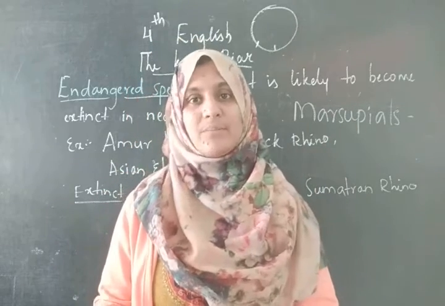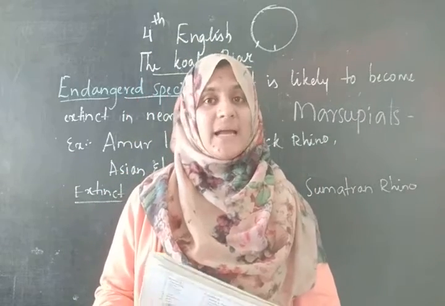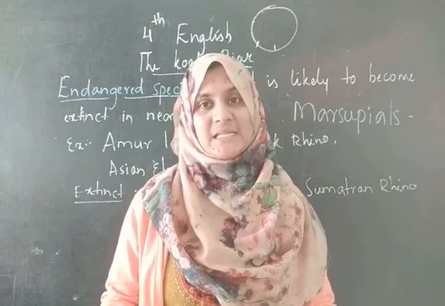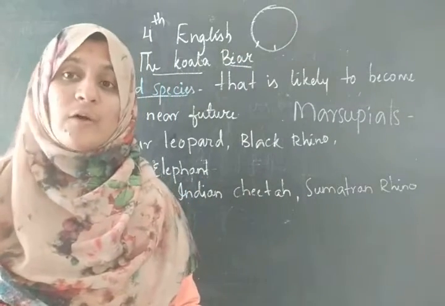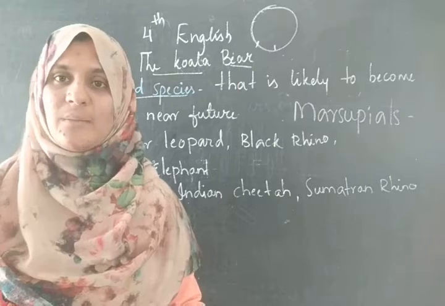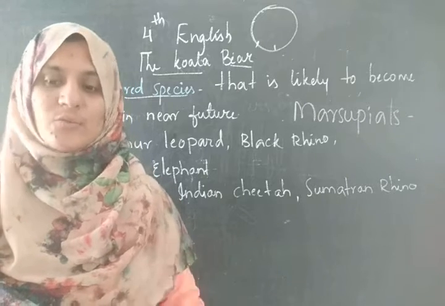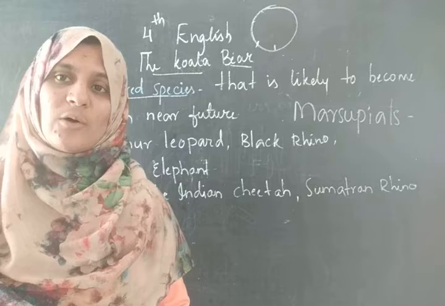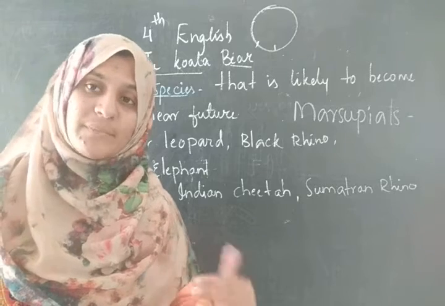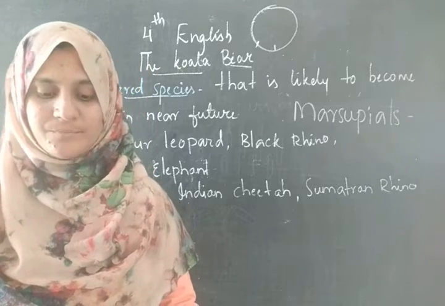Marsupials family. The word is read as marsupials. Marsupials were found only in North America. पहले ये कहाँ पे मिलते थे? बस North America में मिलते थे. Later they reached South America, and later from there they went to Australia.